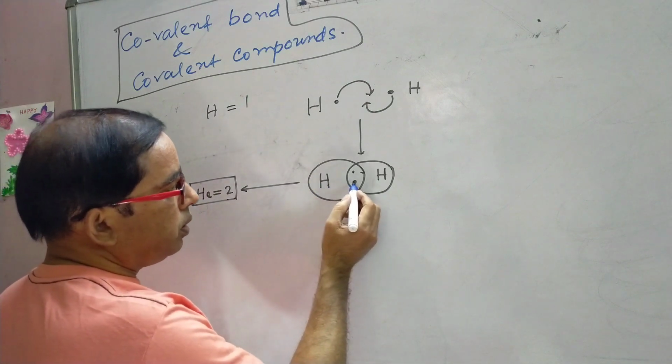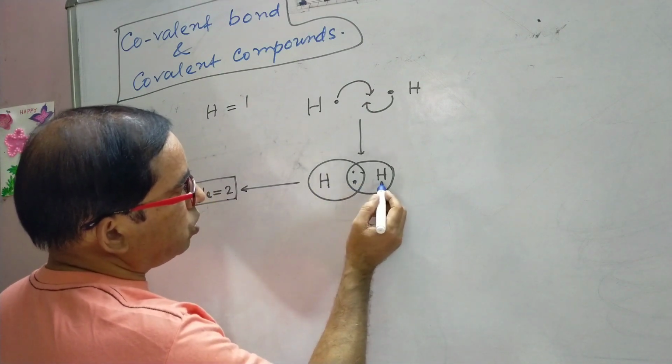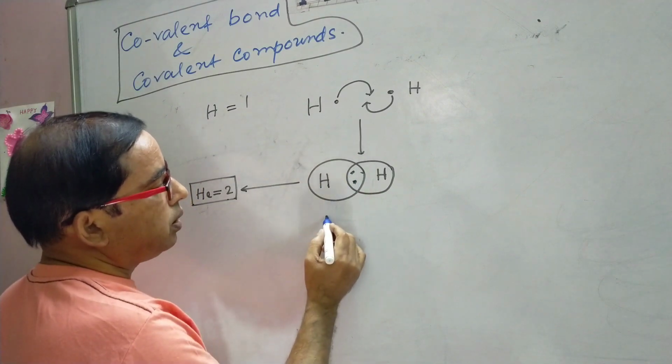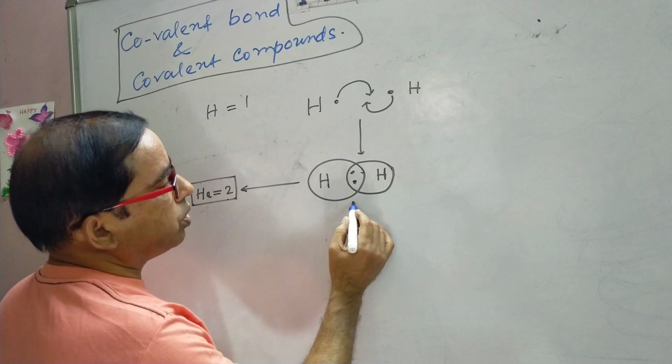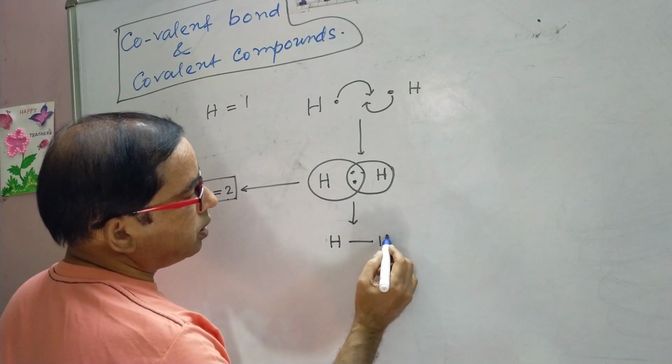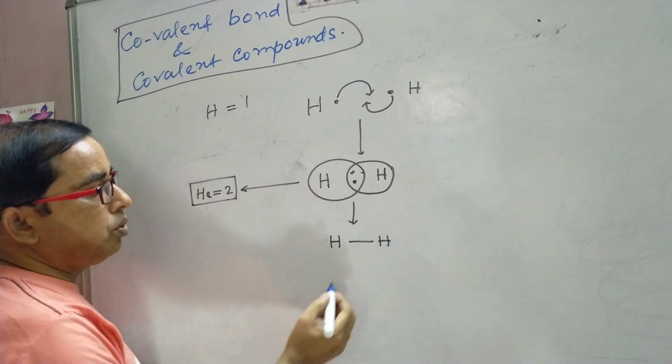So this hydrogen achieves two electrons and this one also achieves two electrons. By these two electrons, they form one bond, which is represented like this. This is the hydrogen molecule.